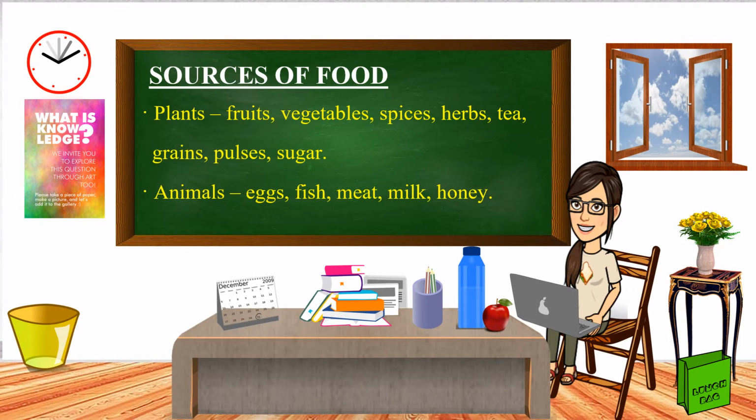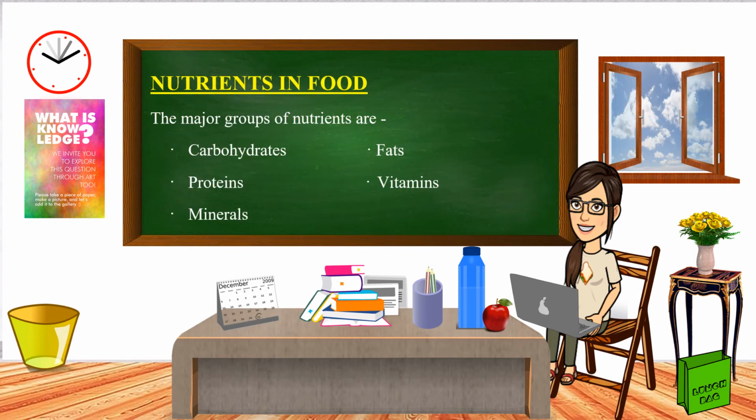Now that we have understood the meaning and importance of food, let us understand where we get it from. The two main sources of food are animals and plants. I am sure you all can list out a few examples from each category. Children, all our food consists of important substances that help us live and grow and are called nutrients. These are further named as carbohydrates, proteins, minerals, fats and vitamins. You will learn in detail about these nutrients in higher classes.